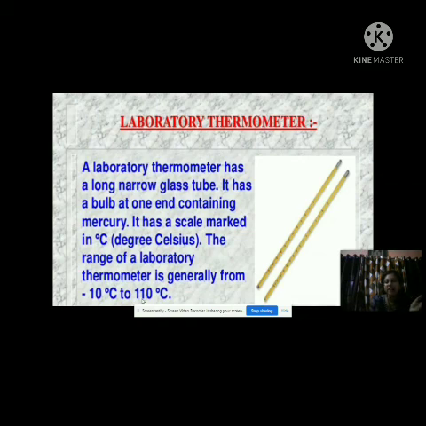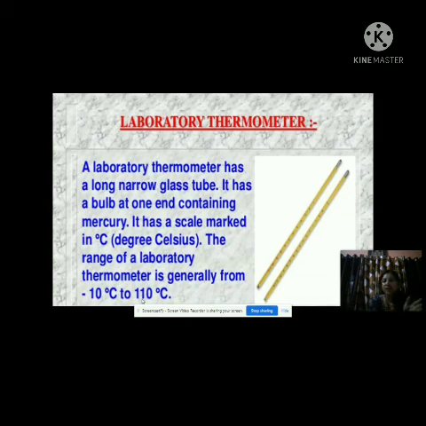First, the clinical thermometer is used to measure the temperature of a human body, and its range is 35 degrees Celsius to 42 degrees Celsius. Second, the laboratory thermometer is used to measure the temperature of objects other than the human body, and its range lies between minus 10 degrees Celsius to 110 degrees Celsius.